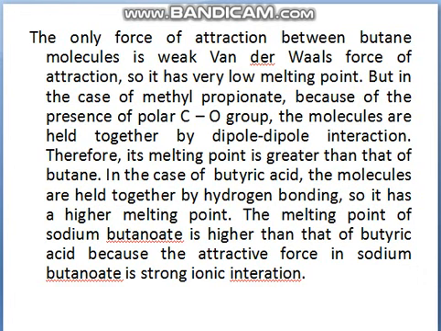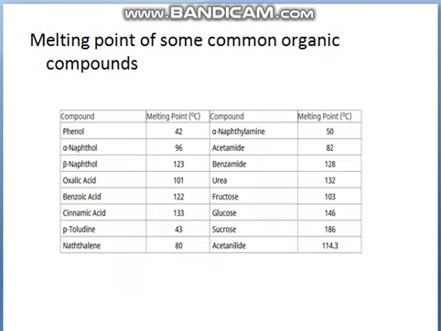And some other compounds are also given, like alpha naphthylamine, 50 degrees Celsius. Acetamide is 82 degrees Celsius. Benzamide is 128 degrees Celsius. Urea is 132. Fructose is 103 degrees Celsius and glucose is 146 degrees Celsius. Sucrose melting point is 186 degrees Celsius. Acetanilide is